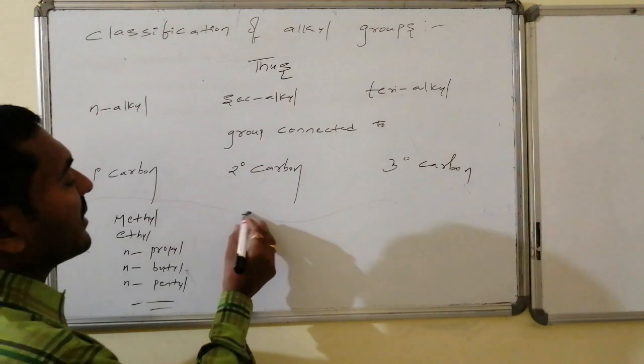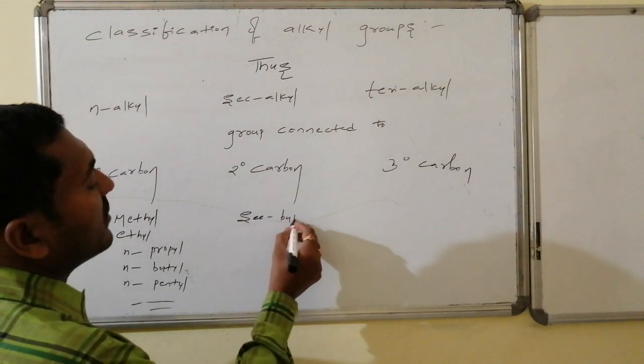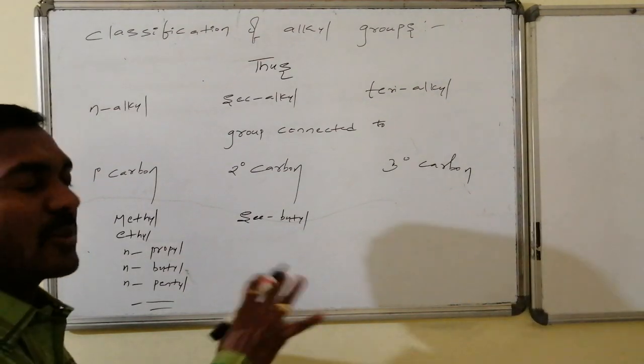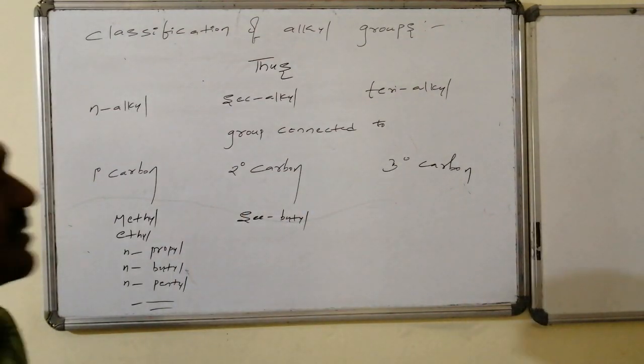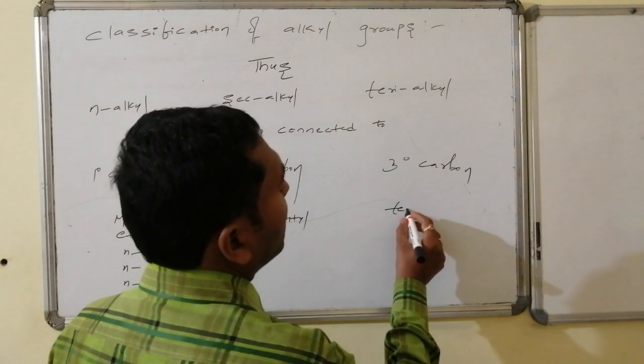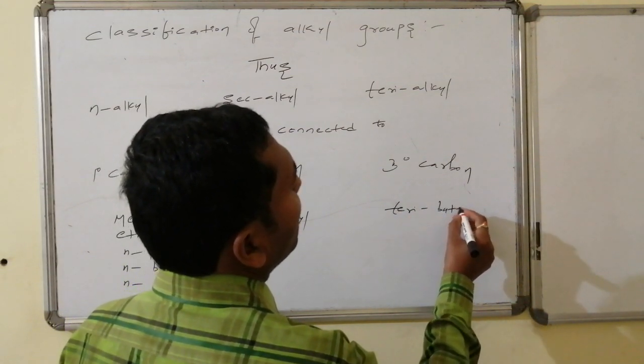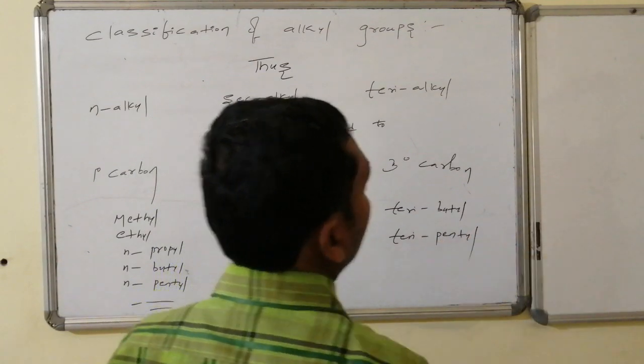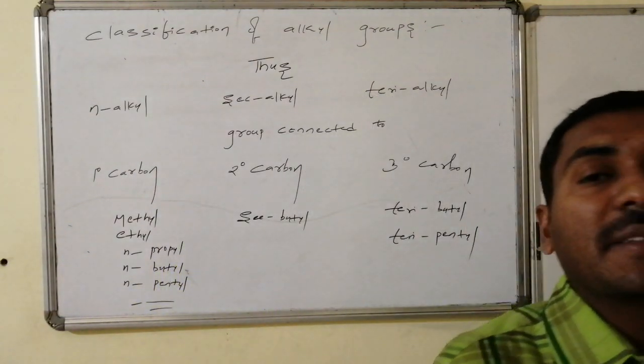Whereas for secondary we are having only one thing, that is secondary butyl. No other thing comes under this one, and there is an exceptional case, which we will discuss later. And for tertiary, here we can get two things: one is tertiary butyl and the next one is the tertiary pentyl system. Thus, these are the different varieties of alkyl groups.